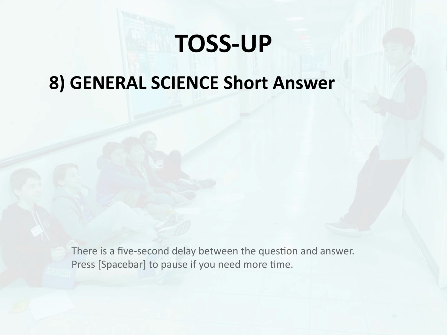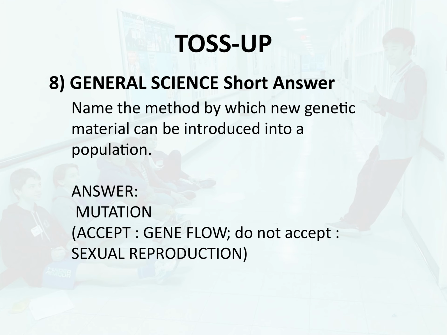Toss-up 8. General science. Short answer. Name the method by which new genetic material can be introduced into a population. Answer. Mutation.